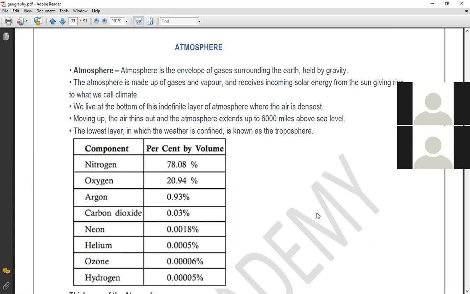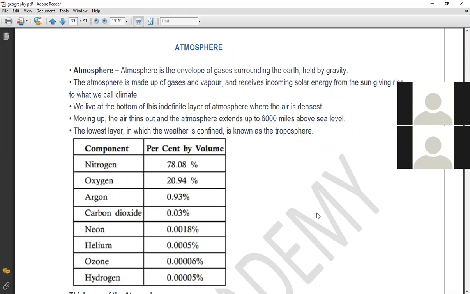Like I asked you many times, why is there no life on the moon? Because the moon does not have gravity. And since the moon does not have its own gravity, obviously it does not have any atmosphere. There are some other planets which have gravity and also have an atmosphere, but that atmosphere is not like Earth's atmosphere. The structure and composition of those atmospheres is not like Earth's. So we need to check what the composition of the Earth's atmosphere is.